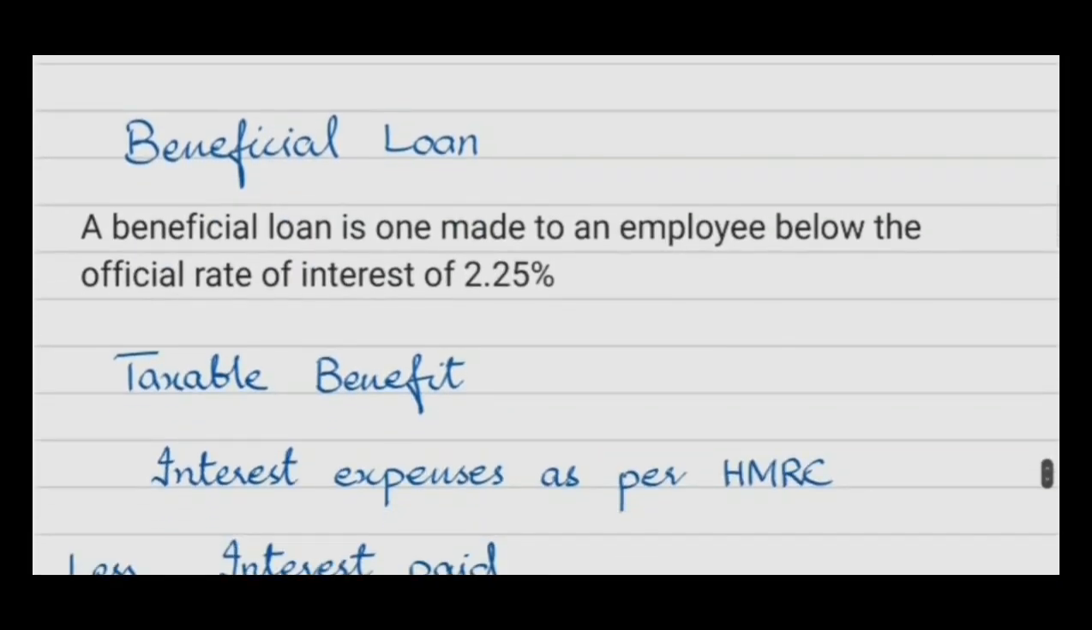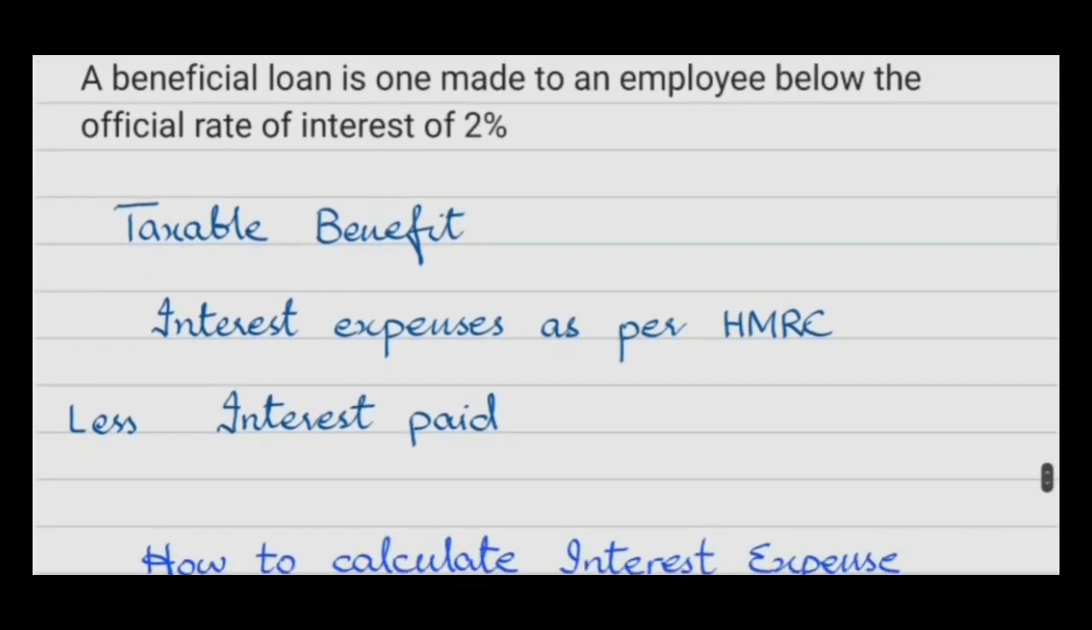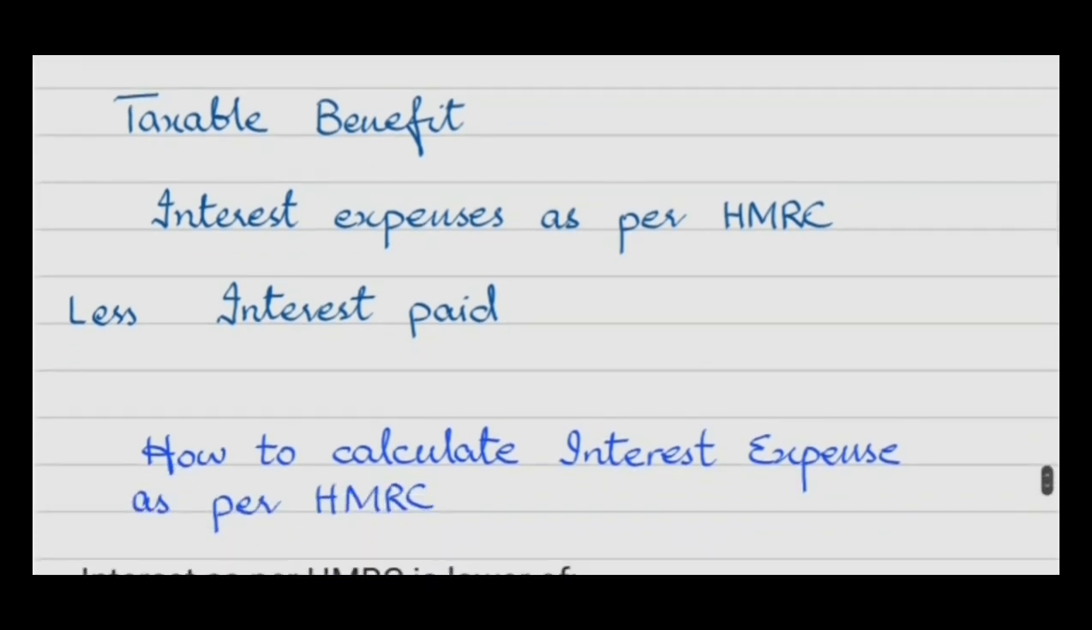Now it is about beneficial loan. A beneficial loan is one made to an employee below the official rate of interest of 2%, which means the employer has to charge 2% interest if he provides a loan to the employee. And if he provides a loan to the employee at a concessional rate or interest free, some benefit will be assessed and included in the taxable benefit of the employee. The taxable benefit is the interest expense as per HMRC, that is, 2% less interest paid.